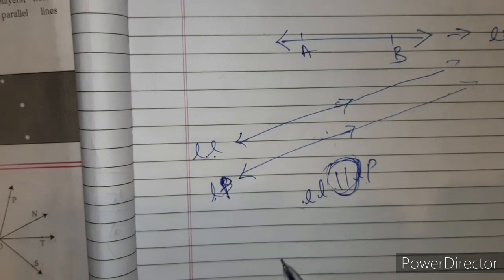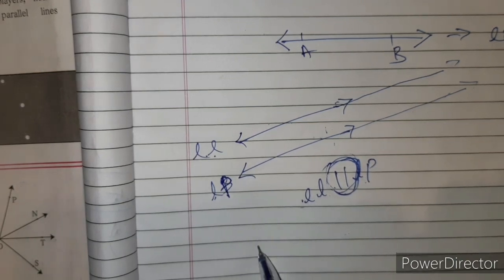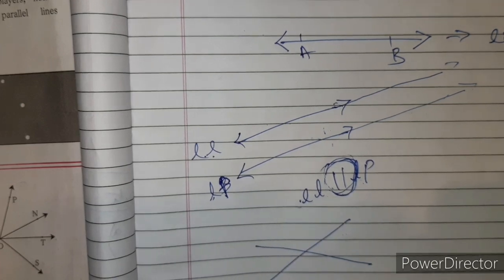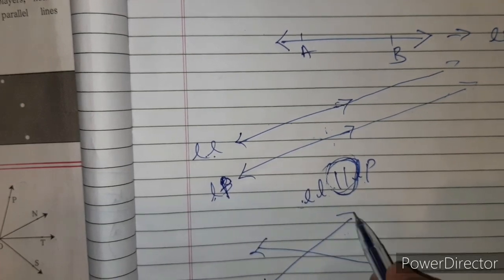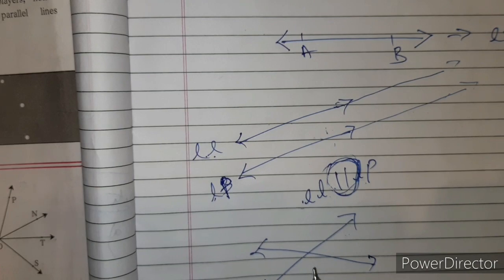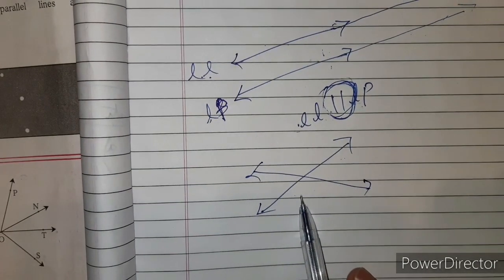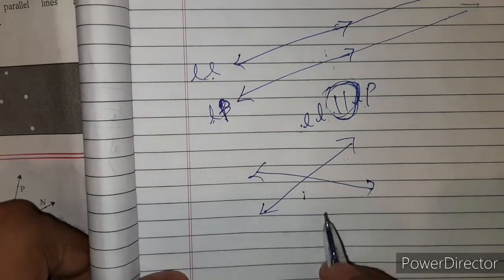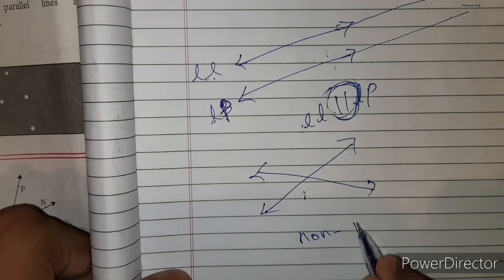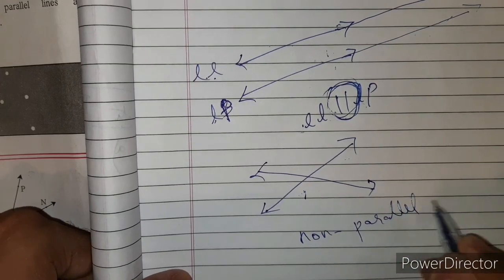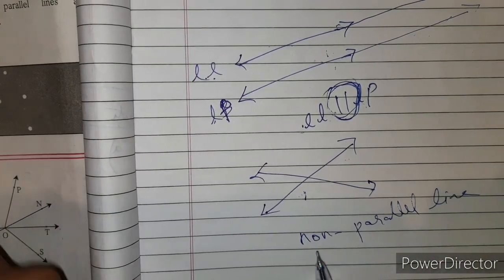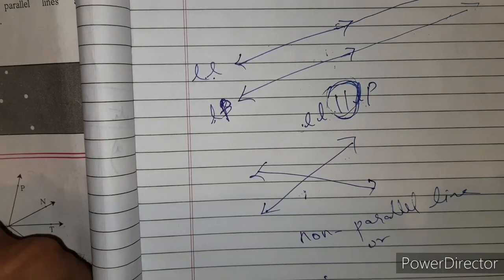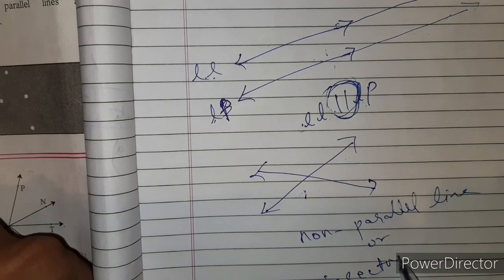Now after this, if these lines are intersecting each other, they are non-parallel lines, or intersecting lines.